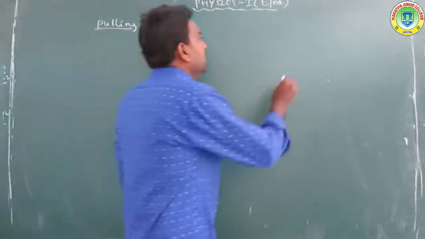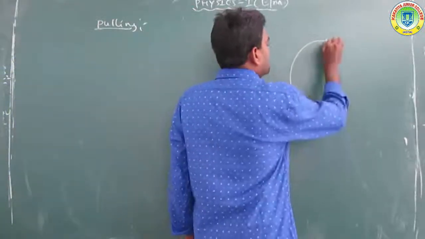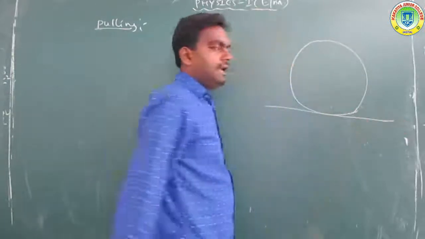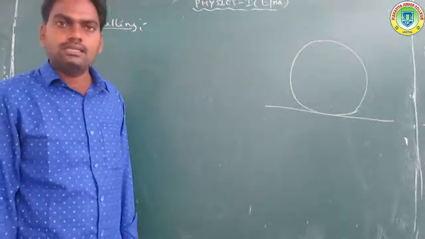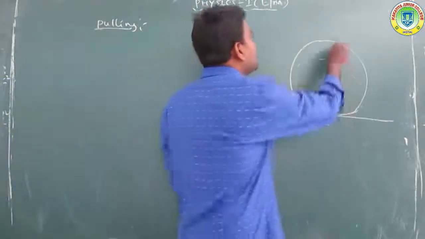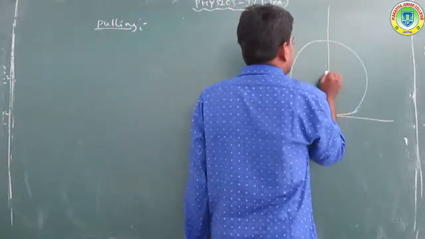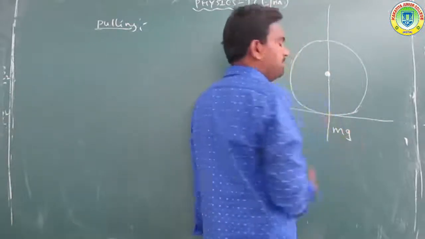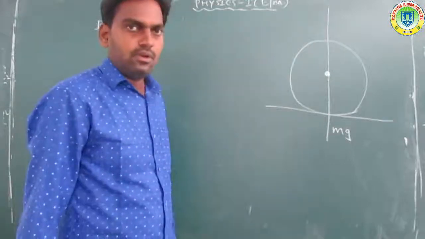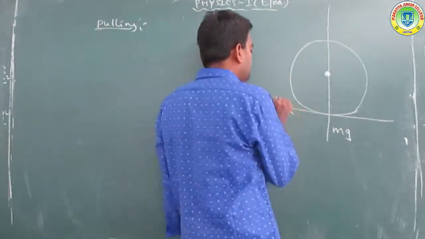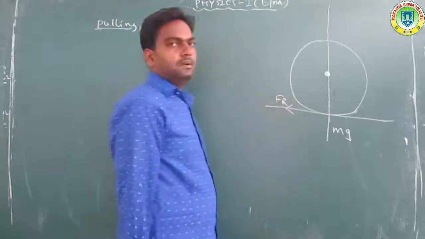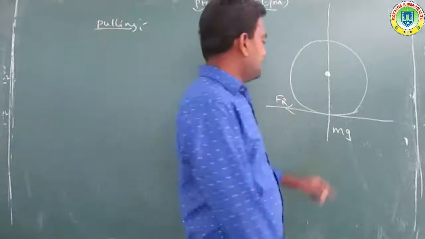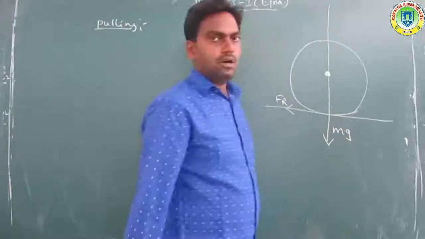Now consider the land roller. The land roller is placed on a horizontal surface. mg is the weight of the rolling body, which is acting vertically downwards.